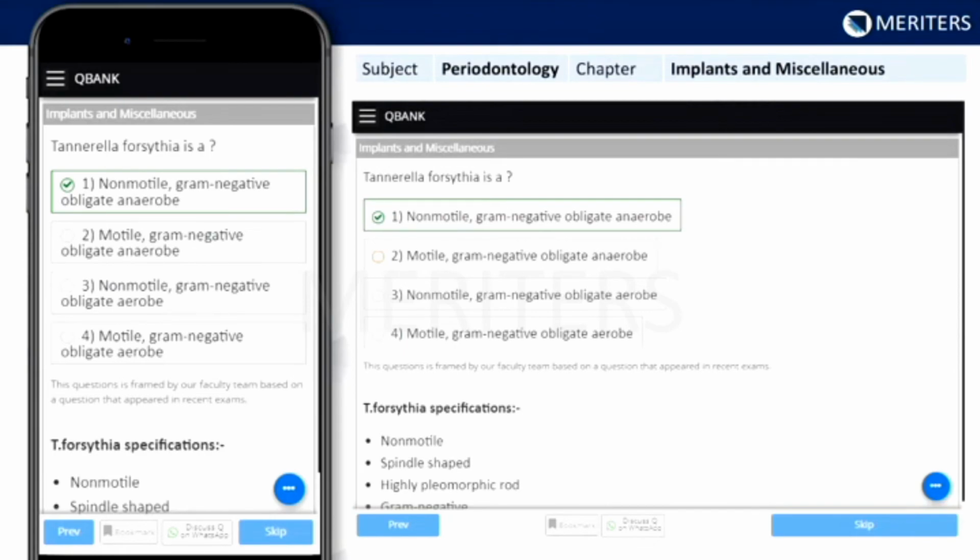A few things we need to know about Tannerella forsythia is that it is a gram negative, strictly anaerobic bacteria from the Cytophaga family. And why is it important? Because along with P. gingivalis and T. denticola, it forms the red complex. And it is implicated in gingival bleeding in children, bleeding on probing, and also many chronic periodontal conditions.